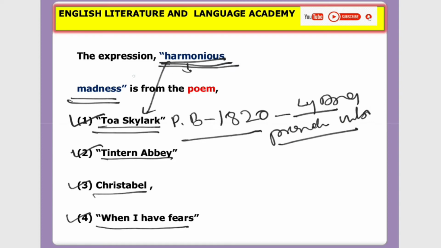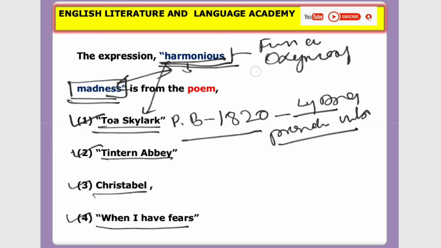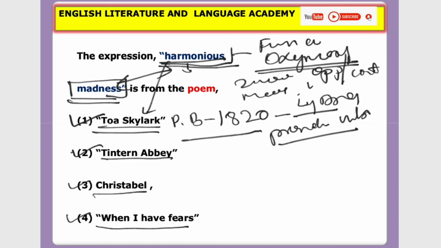So harmonious madness: look at these two words, a phrase described in figurative language as an oxymoron. So look at the word oxymoron. That means two words are opposing or contradictory in their meaning. It is used in poetry with intention.